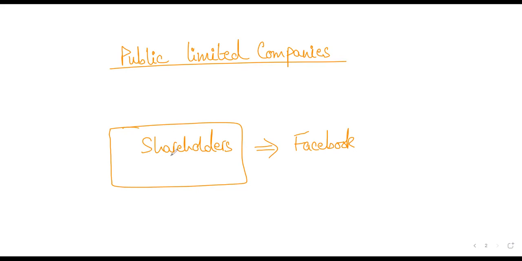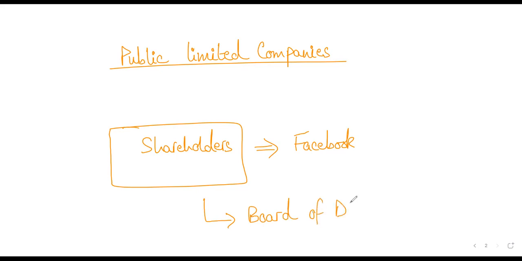Now, what happens is that there are hundreds and thousands of shareholders. Anyone who owns shares of that company is technically a shareholder, right? The annual general meeting takes place during which shareholders vote for the board of directors, right? Now, the board of directors is selected from shareholders. Generally, people who have more shares are part of the board of directors, right?